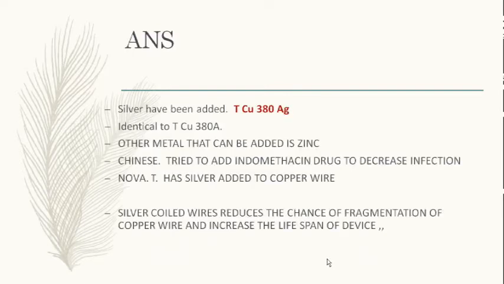So it is called copper T380 AG. The one for 10 years we call copper T380A. Now when you add silver to it, you write it as copper T380 AG. Other metals which can be added include zinc. Some of the Chinese have used indomethacin to decrease the infection along with it. But the question was about silver added to the copper wire, and the silver reduces the chance of fragmentation of the wire and increases the lifespan.